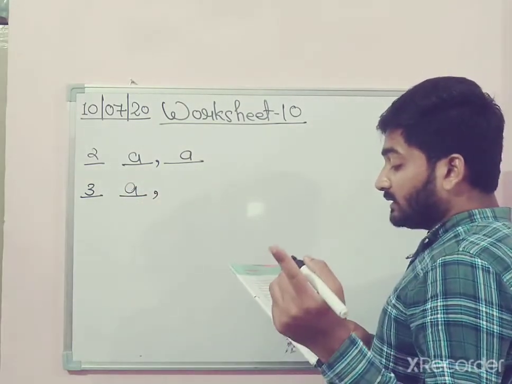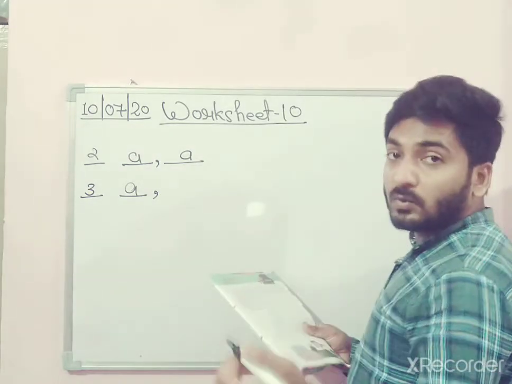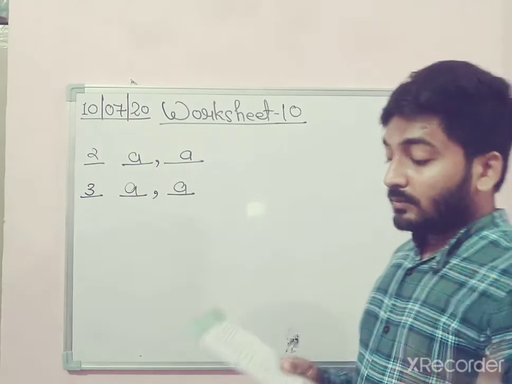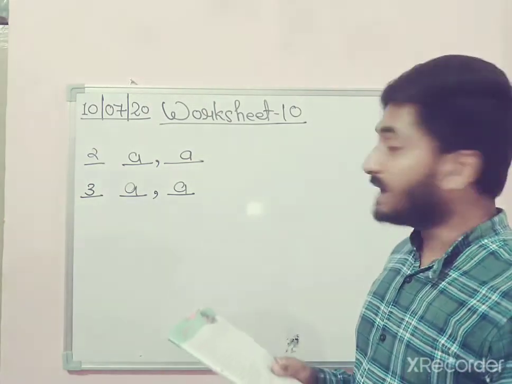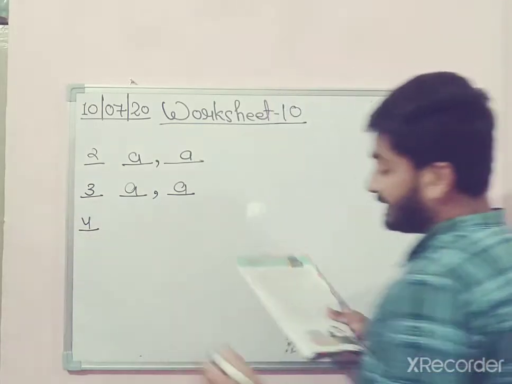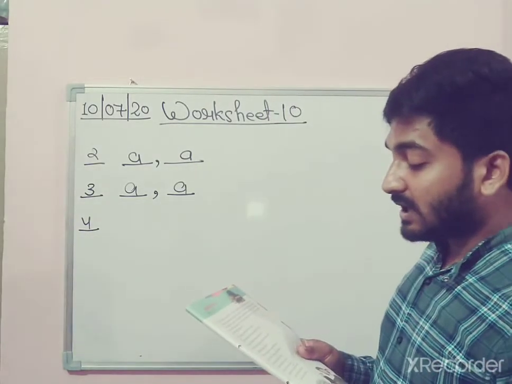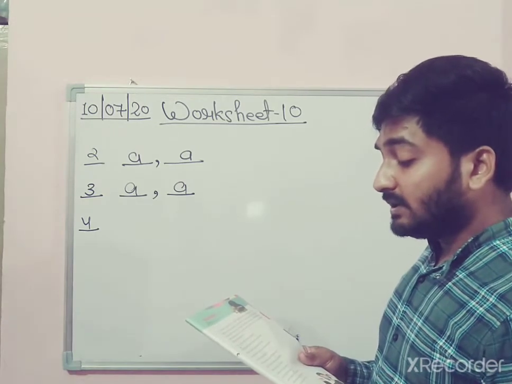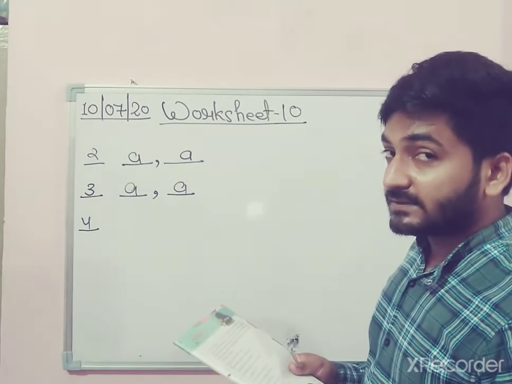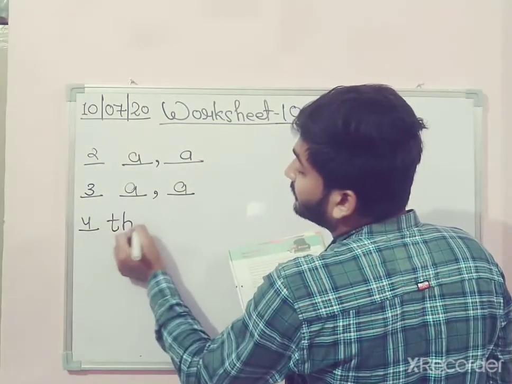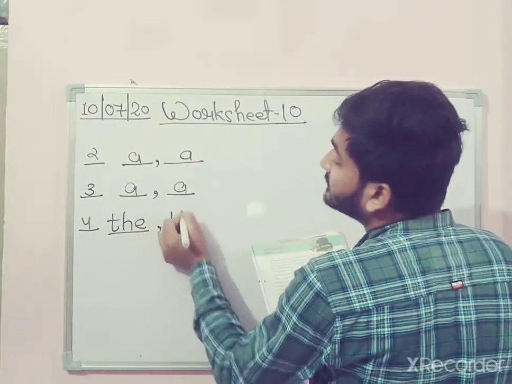A wonderful talent, before wonderful and after had we have to write a. Now come to number 4. Line number 4. Shamus could understand and speak the language of the birds. The language of the birds, the and the.